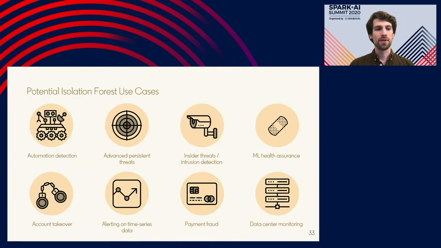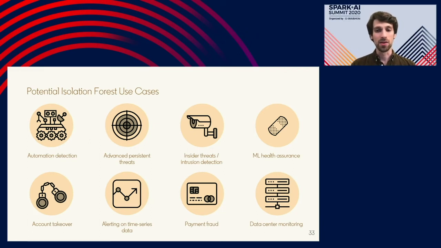So I've talked a bit about how we use this for automation detection at LinkedIn, but there are a lot of other potential use cases for this type of outlier detection. It can be useful to detect very sophisticated fake accounts for which you have no labels, advanced persistent threats, and then surface these accounts for human review. Similarly, it can be used to detect insider threats at your company, another case where you often don't have any labels, or network intrusions into your company's network.